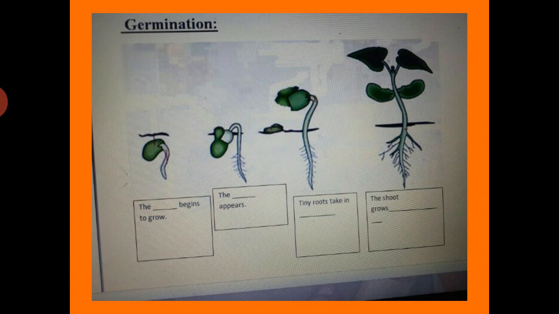Okay, in the first step, what is there? The dash begins to grow. What begins to grow? The seed begins to grow. Number 2 is the dash appears. What appears? The roots appear. No need to write too tiny. You will write here the root appears. Number 3, tiny roots take in water. And the last one is the shoot grows green leaves. So the seed begins to grow, the root appears, tiny roots take in water and the shoot grows.